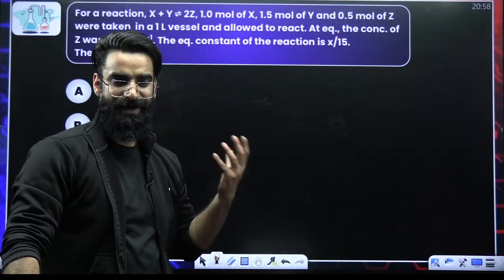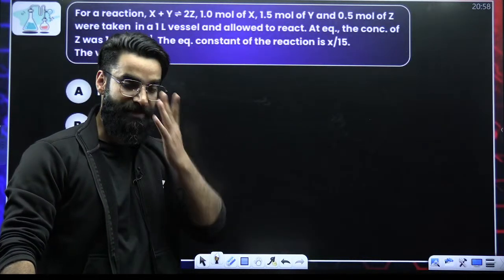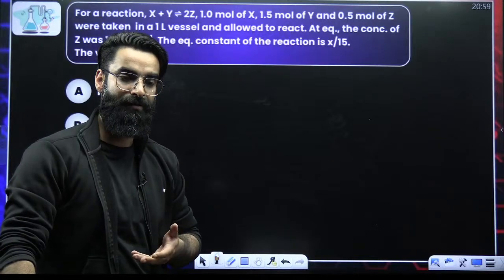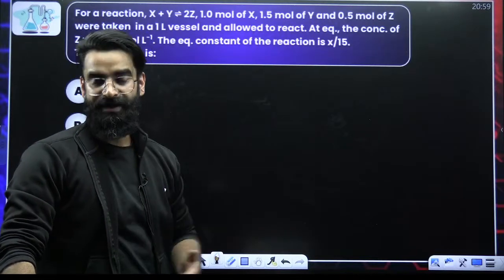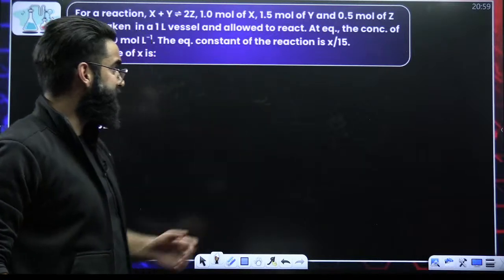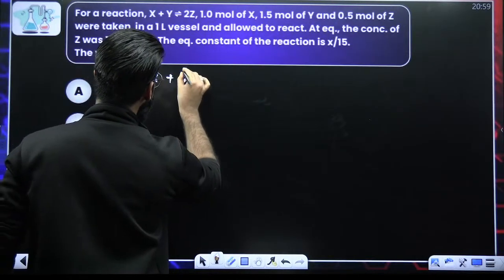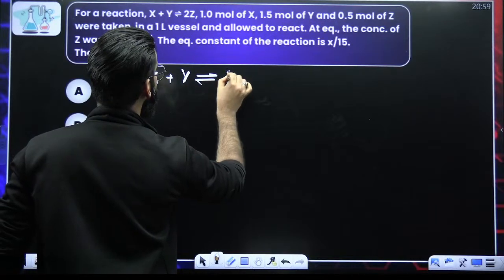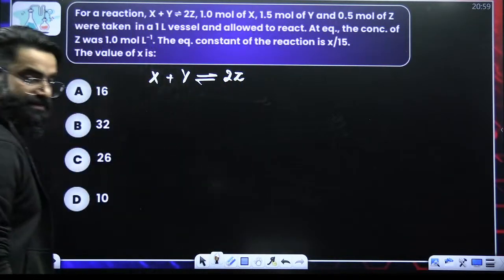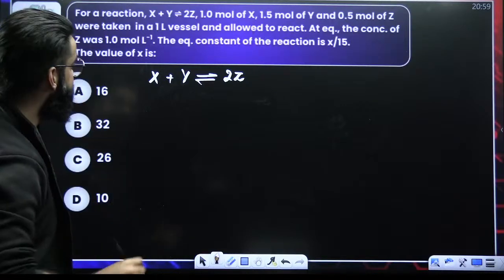To understand, what do I do? I calculate first of all the moles of reactants and products at equilibrium, then divide them by the volume, I get concentration. And eventually I write the expression of Kc. See, for example, this is the question. You are given a reaction. The reaction is simple: X plus Y in equilibrium with 2Z. This is the reaction, my dear students.